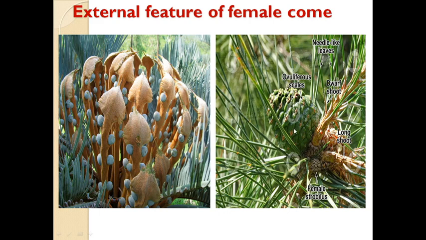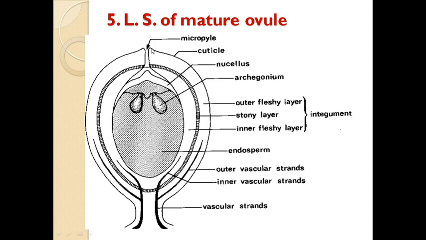Students, next I am focusing on the LS of a mature ovule. The orthotropous ovule is present in a gymnosperm, and the ovule has two to three integuments. See the structure: the micropyle is the minute opening. There is a cuticle, then three integuments: the outer fleshy layer, the middle stony layer, and the innermost fleshy layer again. The central portion is covered by the nutritive tissue called the endosperm.